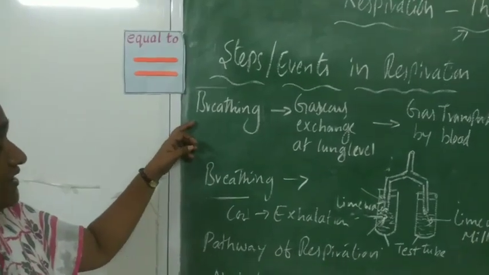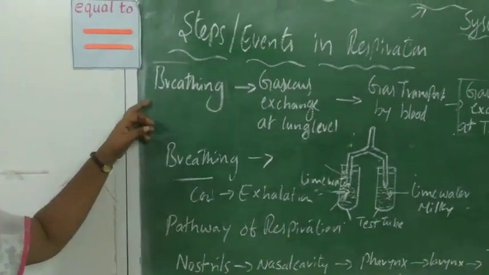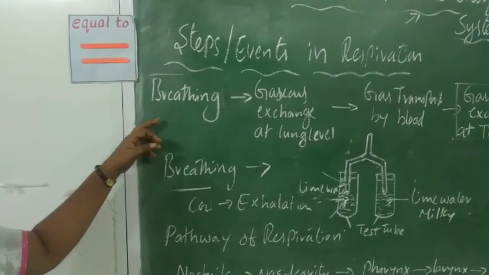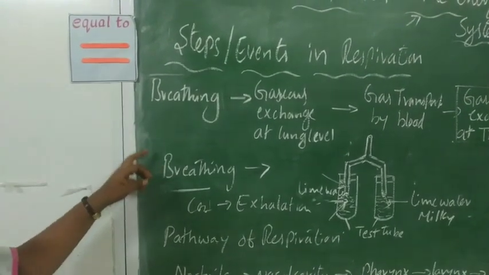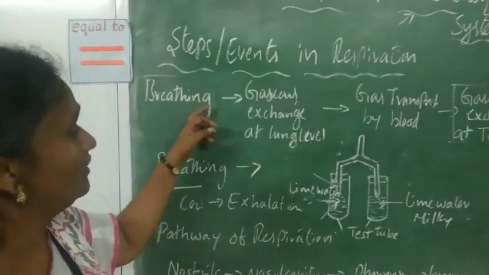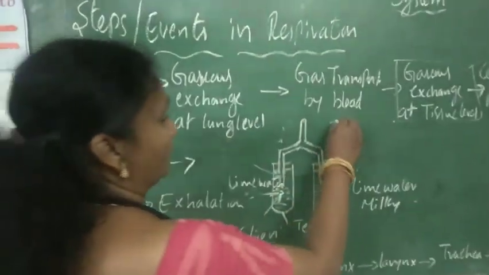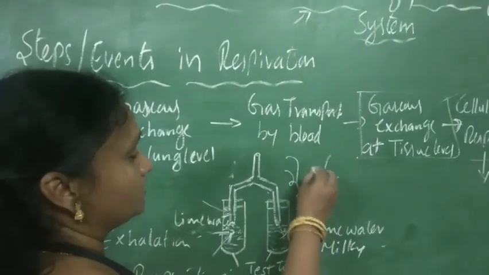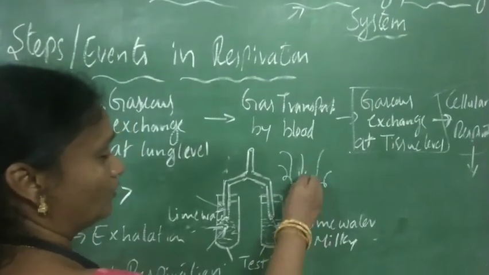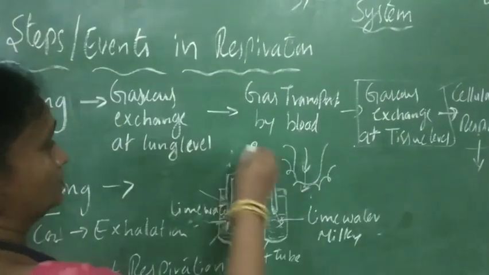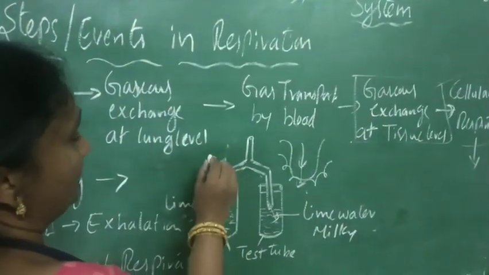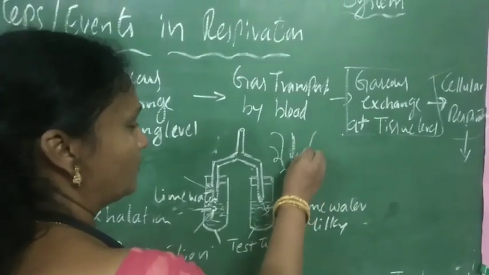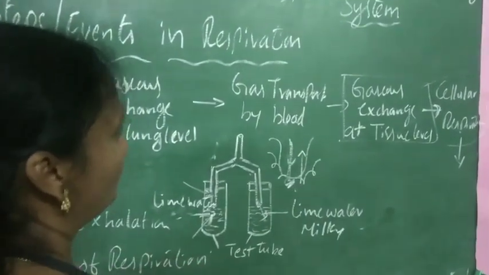The first step in respiration is breathing. This process includes inhalation and exhalation, that is, taking in air and removing carbon dioxide from the body is called breathing. After the air enters the lungs, the exchange of gases occurs at the alveoli. The oxygen that enters the alveoli goes to the blood capillaries. That is the second step in respiration.